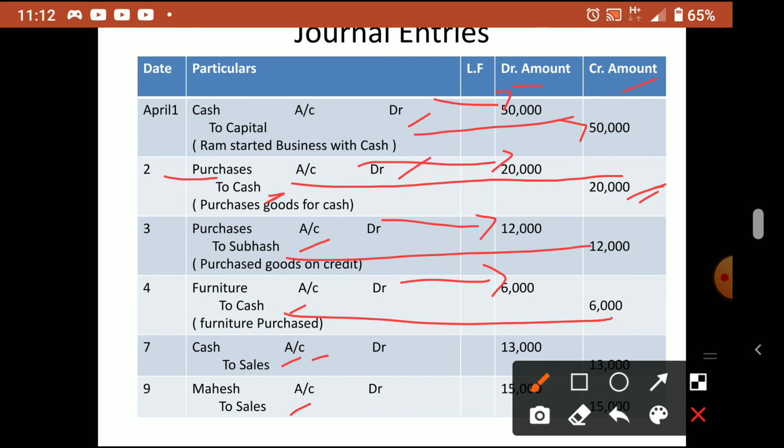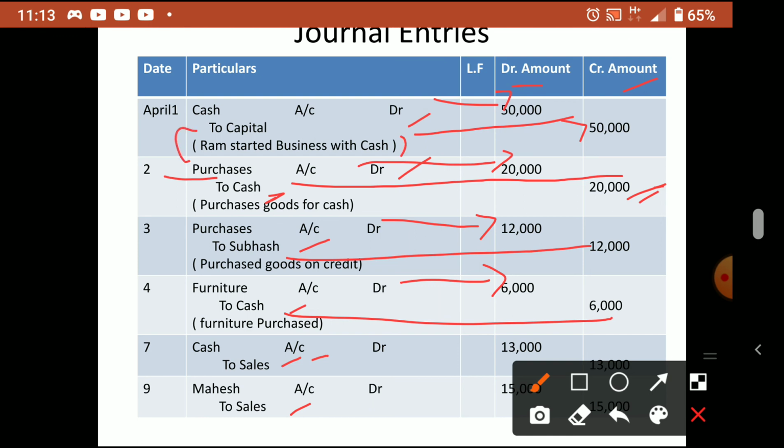And what is there in the bracket? What I am writing in the bracket is called what? Narration. Narration is just an explanation of the transaction. In a short form you can write what it is, for what purpose, or what transaction the journal entry indicates. So Ram started business with cash, purchased goods for cash, sold goods to Rahu, furniture purchase, cash paid, like that. You can have a small narration or small explanation in the bracket.